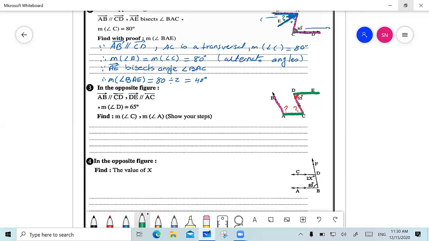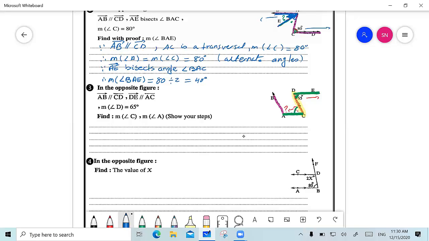So now I know that I have angle D equal to 65, and I'm looking at this angle. Since those two lines are parallel, DE and AC, then the line which is a transversal is DC. So I can find now that both angles are on different sides of the transversal. And we said that when we have two angles on different sides of the transversal, then they are alternate angles, and alternate angles are equal.